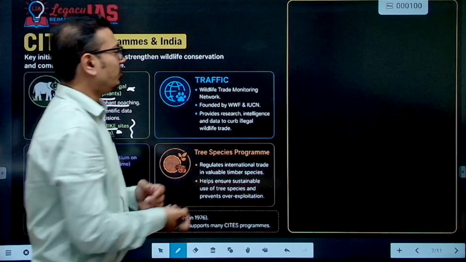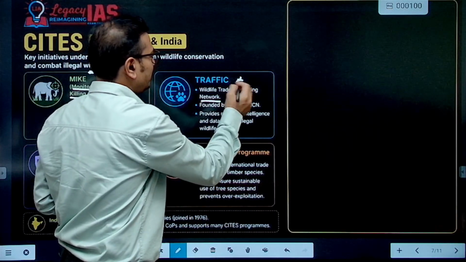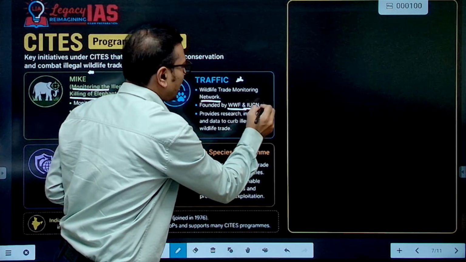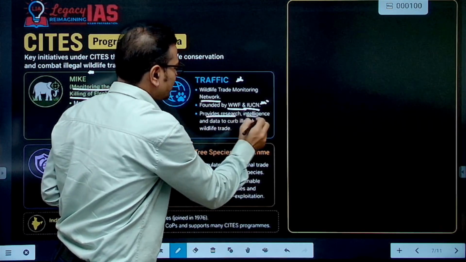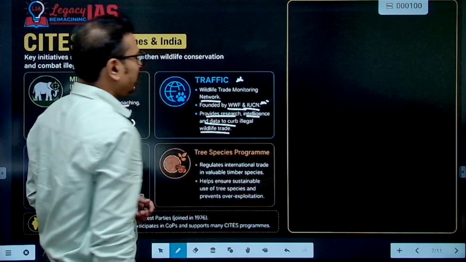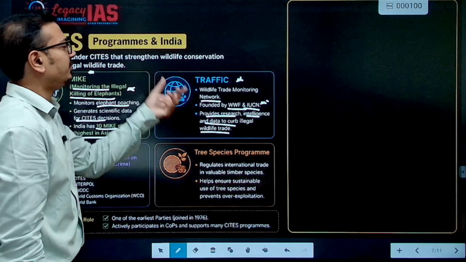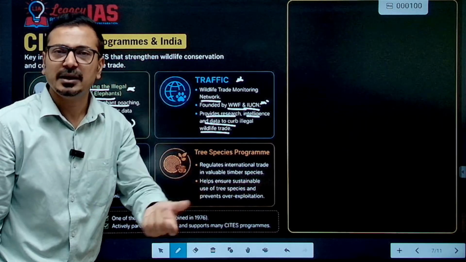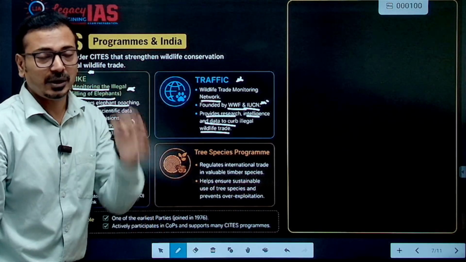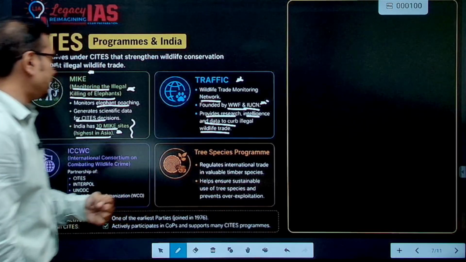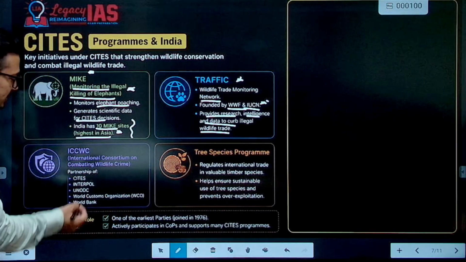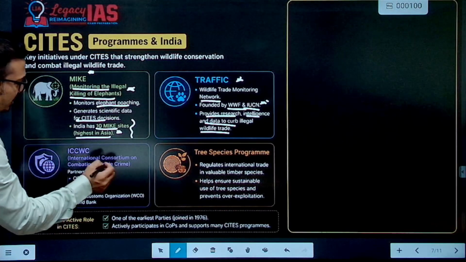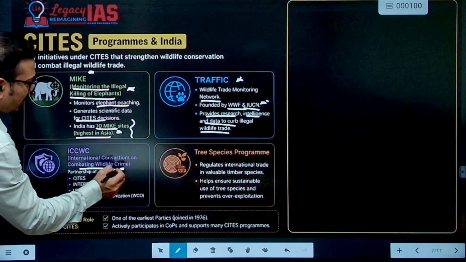Now, TRAFFIC, the wildlife trade monitoring network, was founded by the Worldwide Fund for Nature and IUCN. It provides research intelligence data to curb illegal wildlife trade, and in this CITES plays an important role because it is related to illegal trade we have to stop, and that's why TRAFFIC is an important aspect. Then CITES also provides partnership in ICCWC, International Consortium on Combating Wildlife Crime.